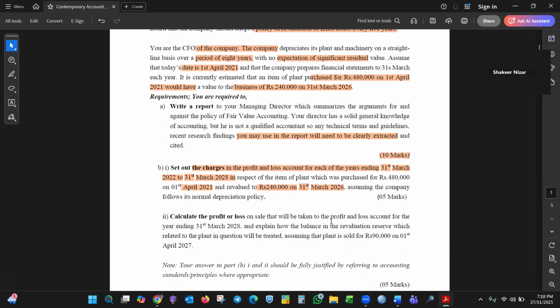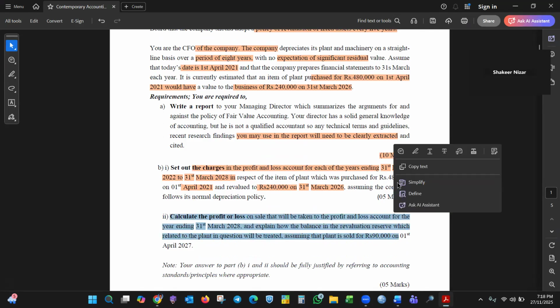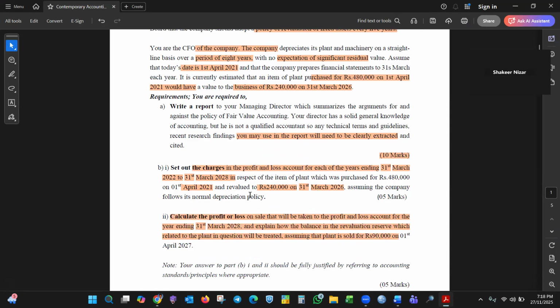Calculate the profit and loss, P&L, for the year ending. Explain how the balance of the revaluation reserve related to the PPE will be treated, assuming it was sold at this date.